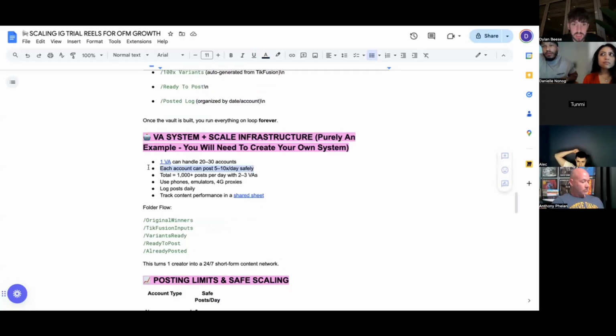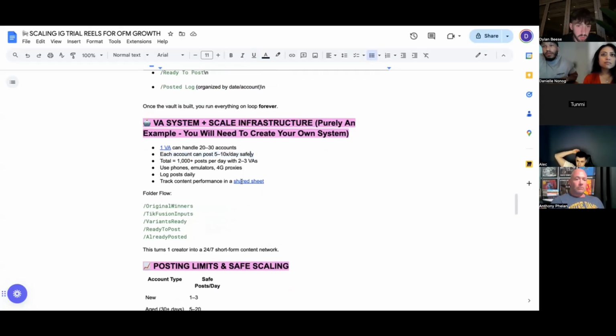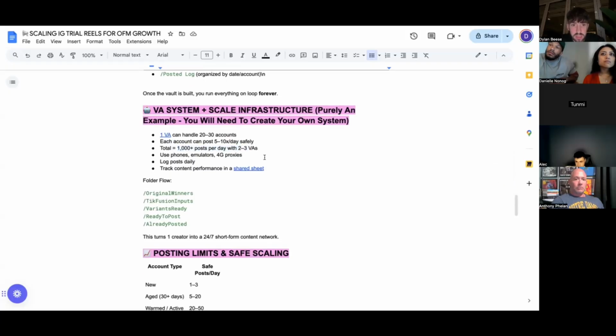Each account can post, again, 5 to 10 times a day safely when it's warmed up. You can start with 3 to 6, then move to 5 to 10, and slowly scale up. As long as you're still seeing traction and stuff working, just keep scaling until eventually you reach a point where there are no actual returns. So let's just say 20 posts a day, right? Again, you could get to 1,000 posts per day with 2 to 3 VAs.